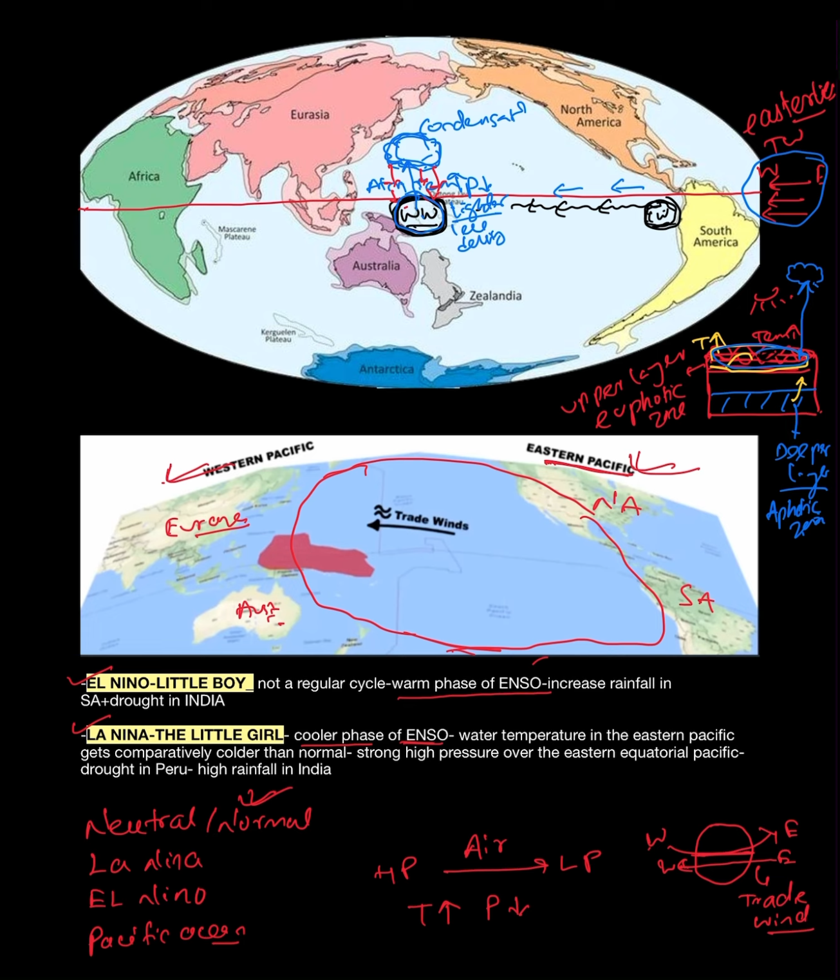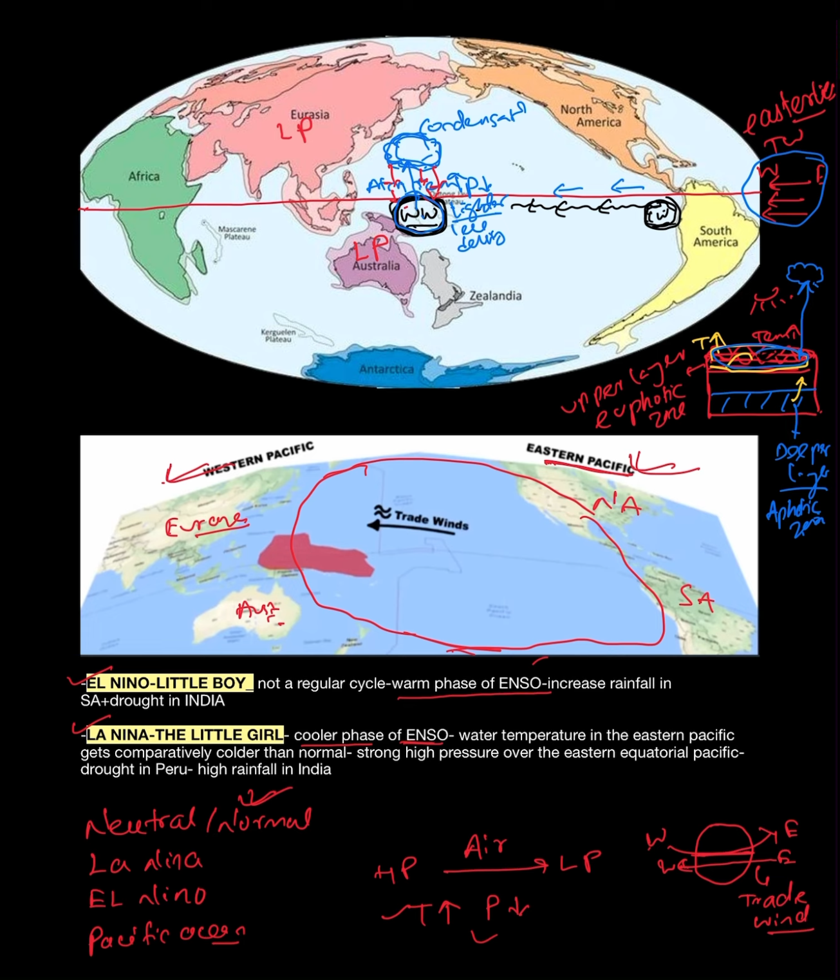As we know, with an increase in temperature, pressure will decrease. That means in the Australian region, due to warm water, there will be creation of low pressure, and the impact will also be over the Eurasian part. That is, low pressure will be created in both the Eurasian region as well as the Australian region.